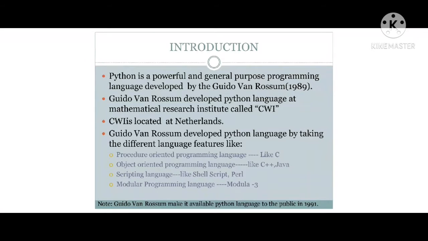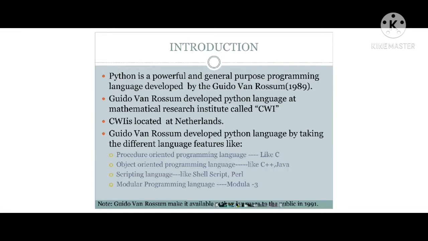Clear? So next, we have scripting languages. Scripting languages are shell script, Perl, JavaScript, VB script. We have a lot of scripting languages here.